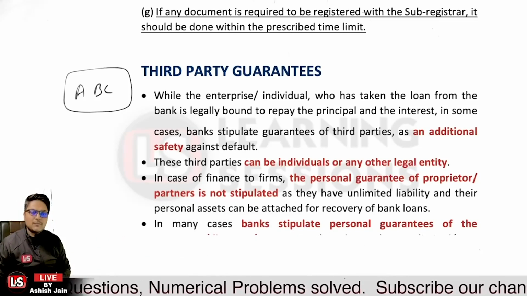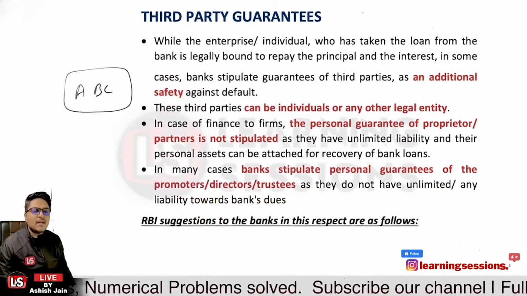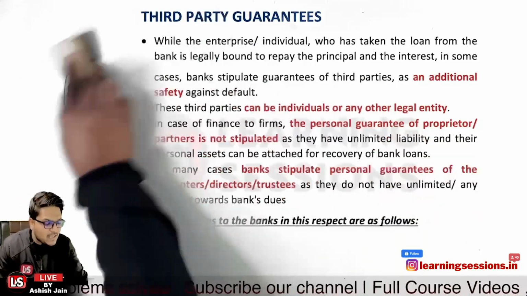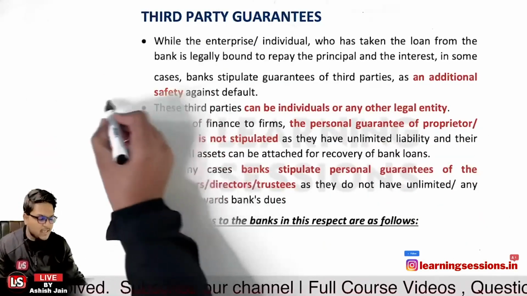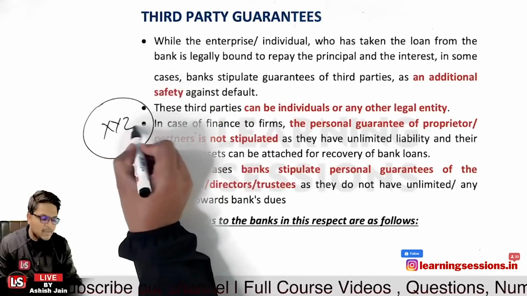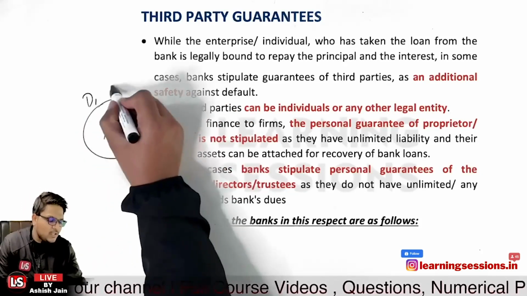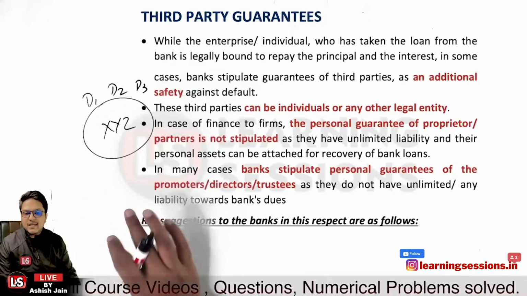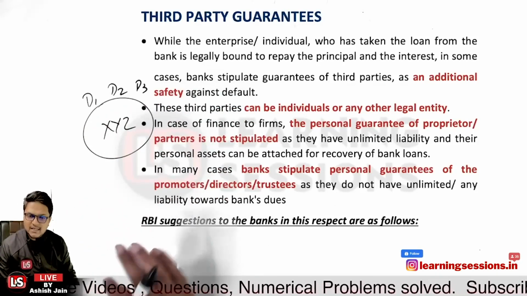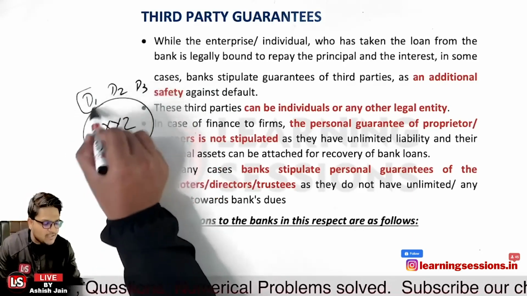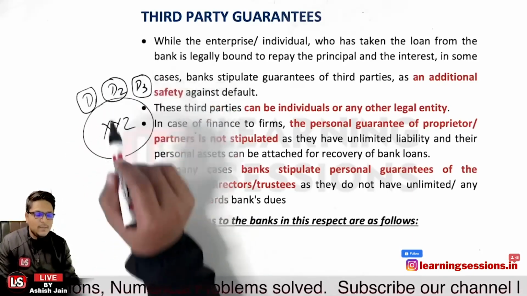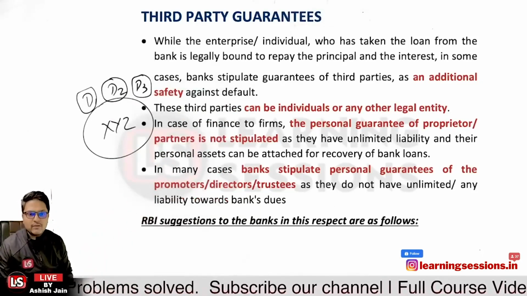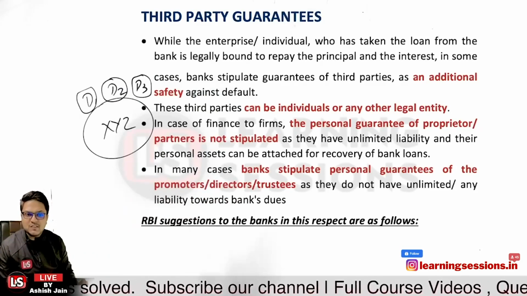Further, in many cases, banks stipulate personal guarantee of the promoters, directors, trustees, as they do not have unlimited liability. Now let us take the case of a public limited company. XYZ is a public limited company, and D1, D2, D3 are the directors of the company. They are acting as agents of the company, and the liability of these directors is limited to the extent of the holding value of the paid up capital. Only that liability is with the directors.